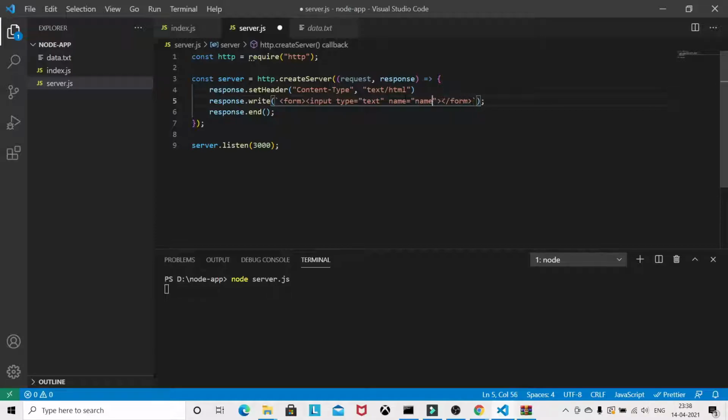Okay, so one simple input field is there, and one button will be there to make the request. Okay, and we need to define this button's type as submit. Okay, so let's see, we have to close this one.